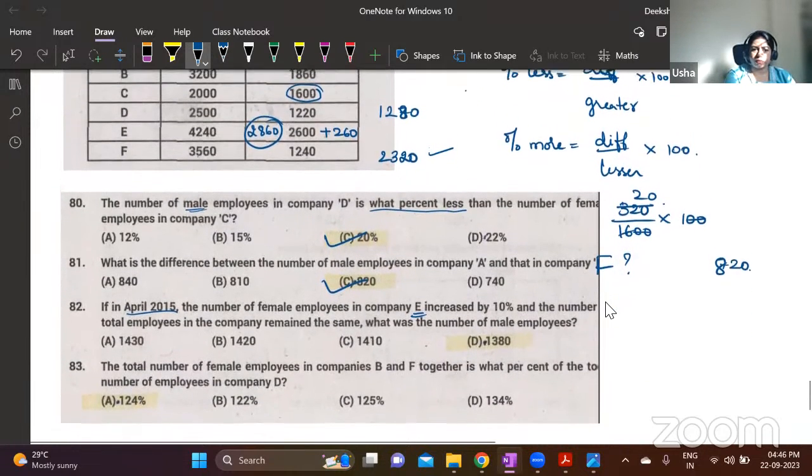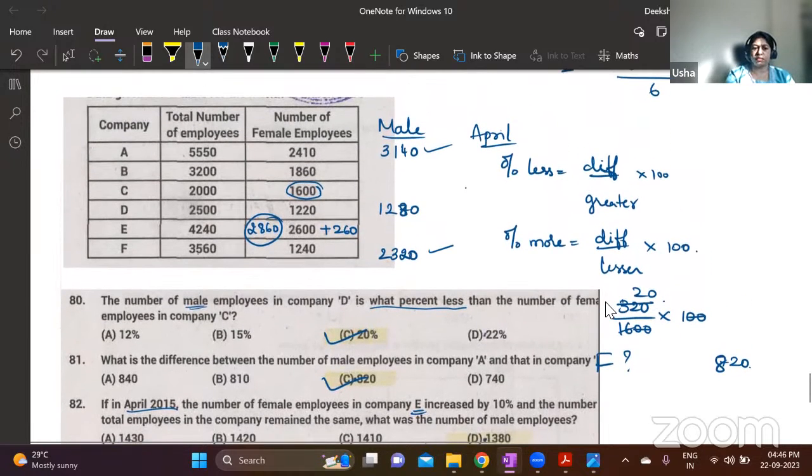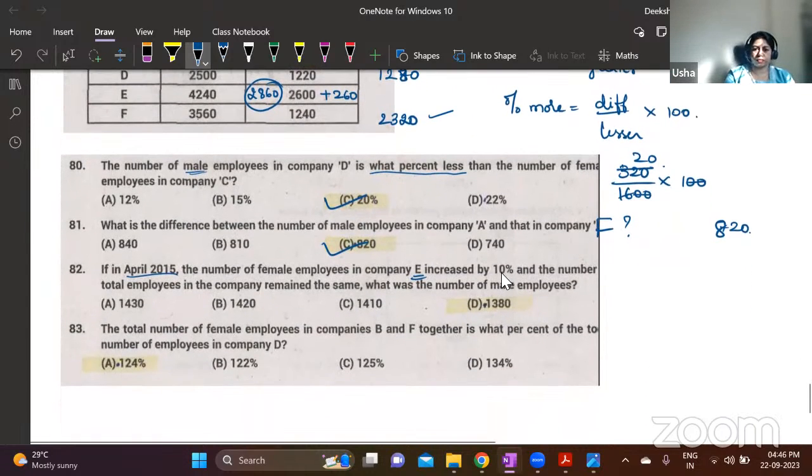That is the question. You need to take 4240 minus 2860. 140 minus 60 is 80, and then 41 minus 28 is 13. 1380 is the answer.